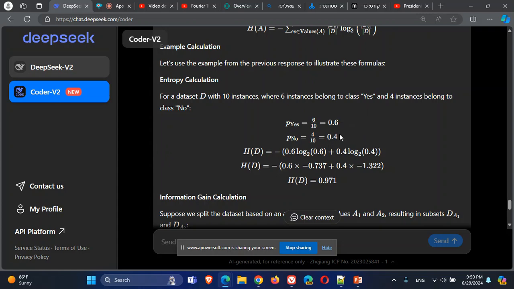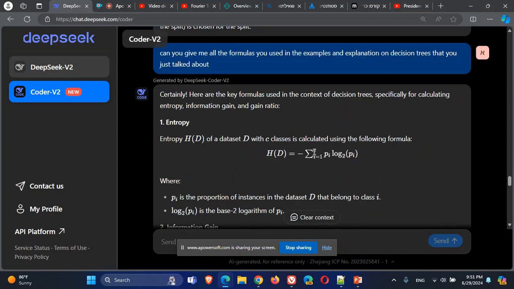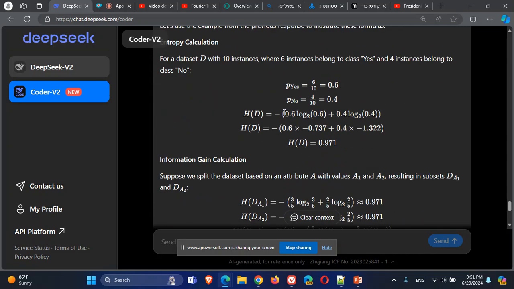Now, the entropy is again minus, remember, minus the sum of the probability of class i times log to the base of 2 of the probability of class i. Probability times log 2 probability, sum and minus. So here we do that.